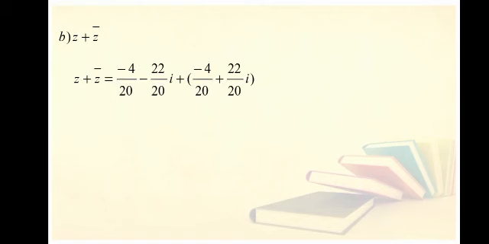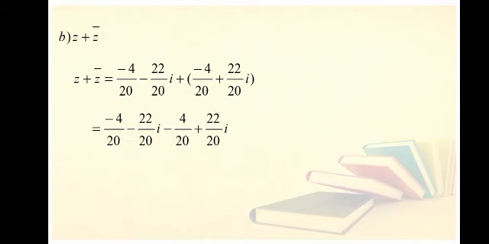B part is z plus z naught. The value of z is minus 4 over 20 minus 22 over 20 iota, and the value of z naught is minus 4 over 20 plus 22 over 20 iota. Now adding these two terms, minus 4 over 20 minus 22 over 20 iota, minus 4 over 20 plus 22 over 20 iota. Iota terms will be cancelled because they have opposite signs. The remaining term will be minus 4 over 20 minus 4 over 20. Denominator is same, so it will become minus 4 minus 8 over 20.